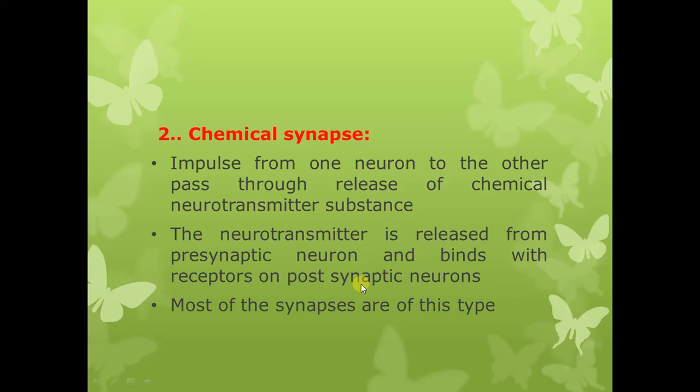The signal will be transmitted from the presynaptic neuron to the postsynaptic neuron only, and it will be through the release of the neurotransmitter substance from the presynaptic neuron. This neurotransmitter substance will bind with the receptors present on the postsynaptic neuron, and it will produce a change in the postsynaptic neuron, and in this way the signal will be transmitted across the synapse. Most of the synapses in the nervous system are chemical synapses.